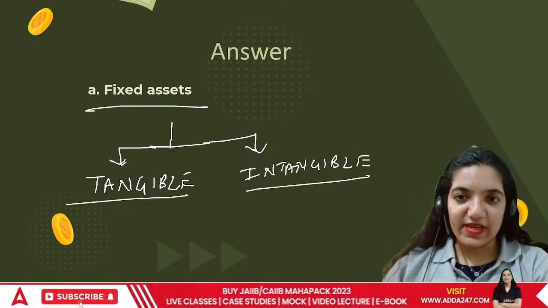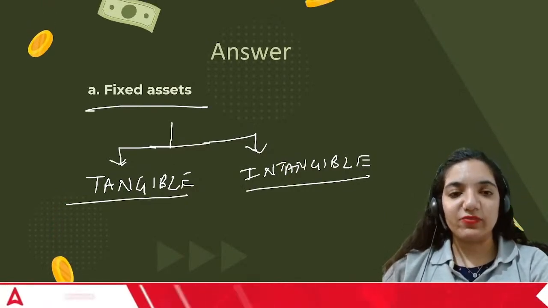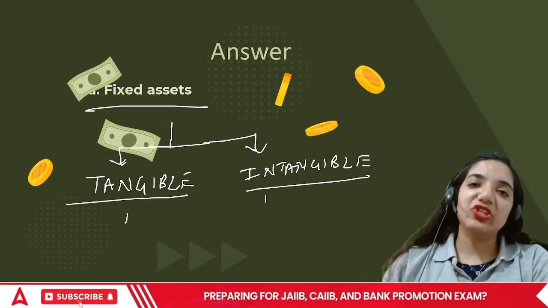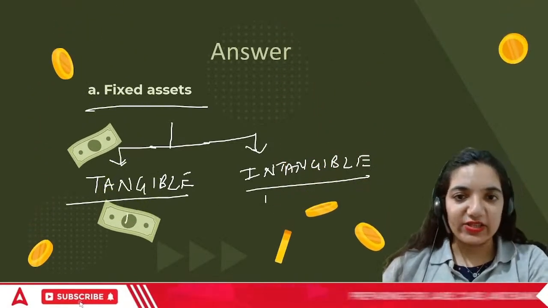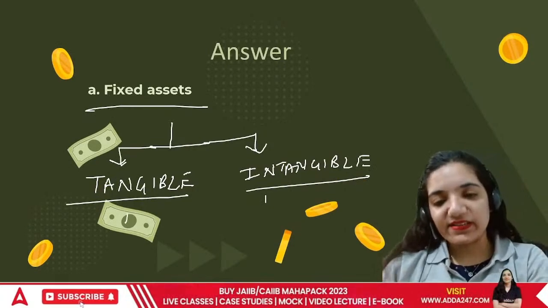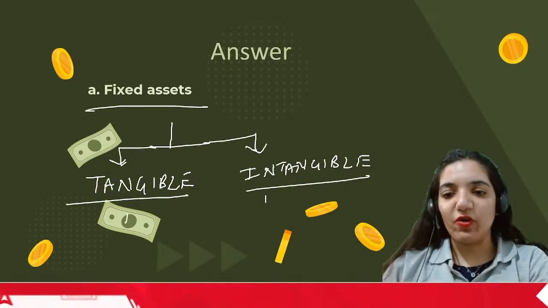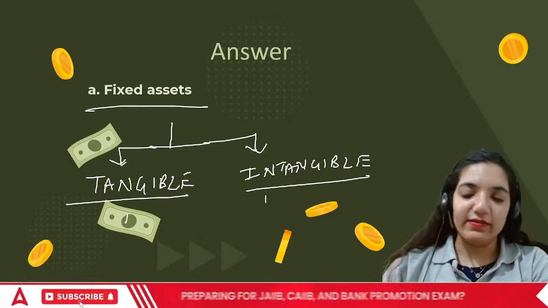In terms of tangible, we would include the ones which can be touched, and the ones which cannot be touched are called intangible in nature. Fixed assets are those assets which are used for more than 1 year.